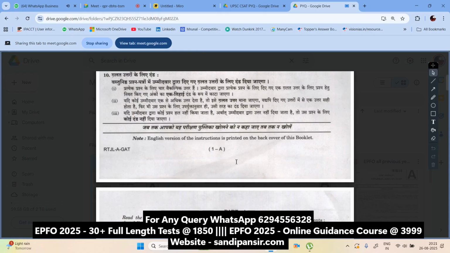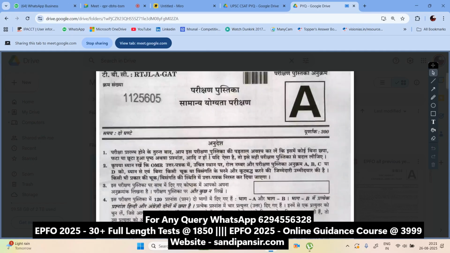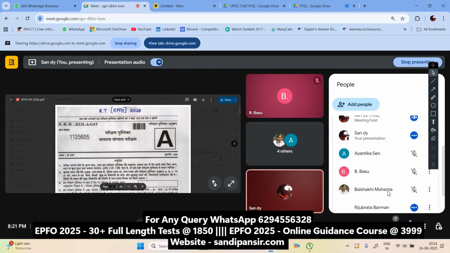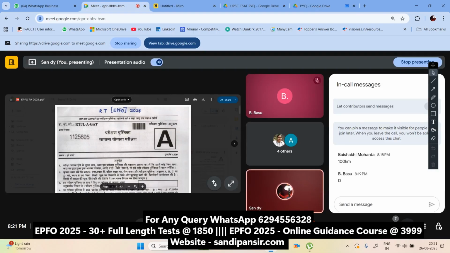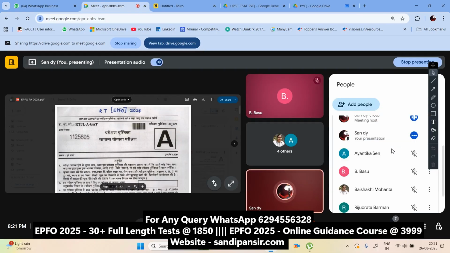Got it? Those of you who are preparing, I'm seeing there is one chat box here, 100 kilometer, D. Yeah, it should be D. Many people are here, as I'm seeing. Ayantika is here, Banani here, Baishaki, Rijubdoto, and Satish is also here.